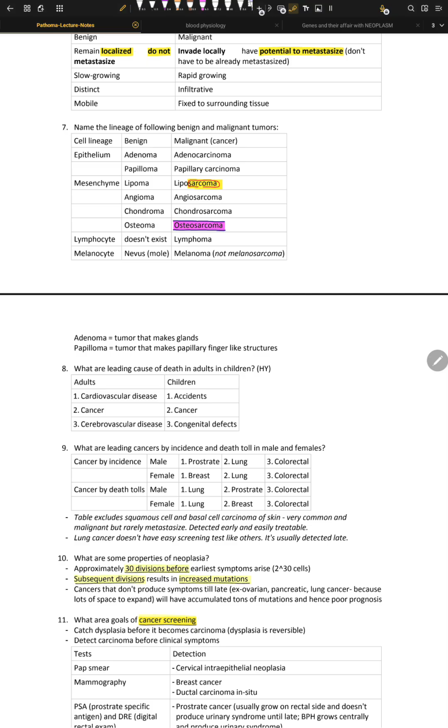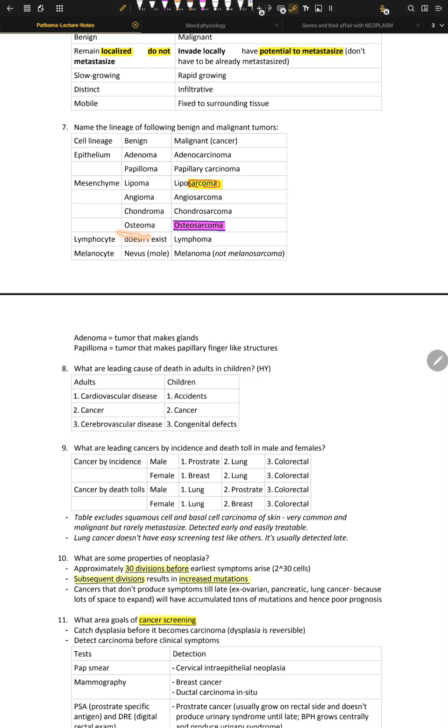Lipoma, well, lipoma is fat, so a benign tumor of adipose tissue. Angioma means blood vessels, so a benign tumor of the blood vessels. Another example is lymphangioma, a tumor of lymphatic vessels. Chondroma: we know chondroblasts exist, and chondro means cartilage, so it is a benign tumor of cartilage. It happens in the small bones of the hands. Osteoma: osteo means bone. It is a benign tumor of bone that happens in the skull or in bony masses.